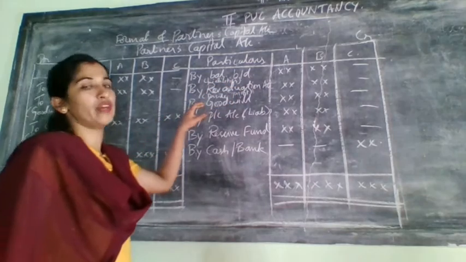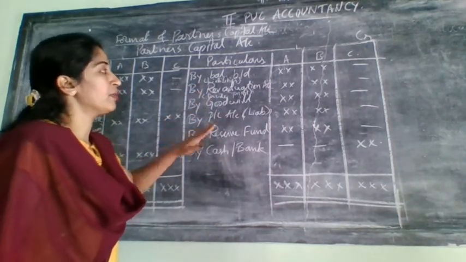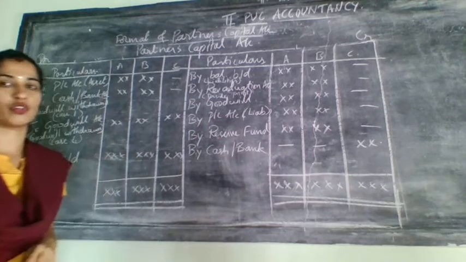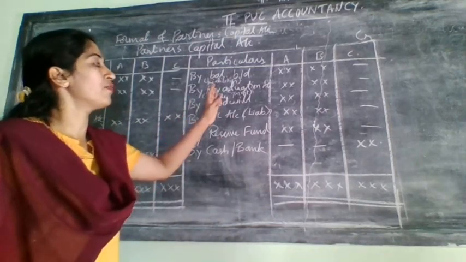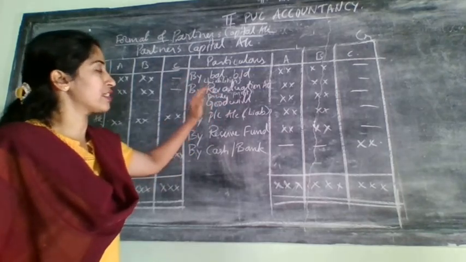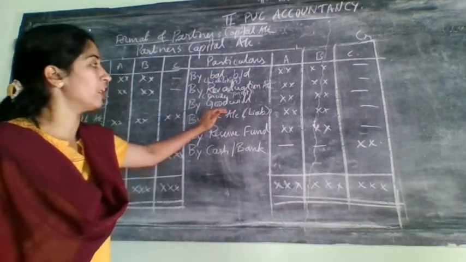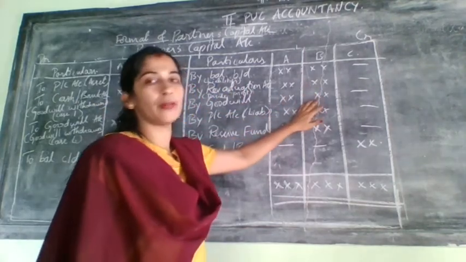Next comes goodwill. Goodwill will come all the time. There are 4 cases of goodwill. Not only 3, in all the 4 cases goodwill will come on this side only, and that goodwill is only for the old partners.